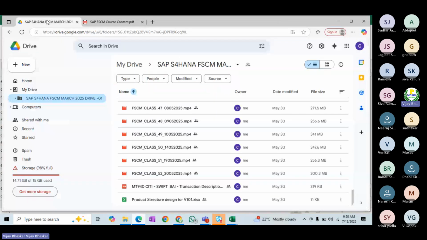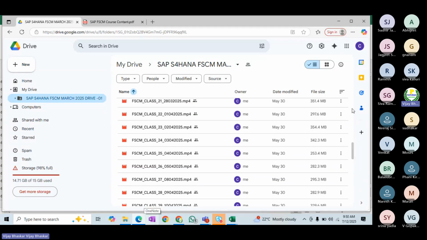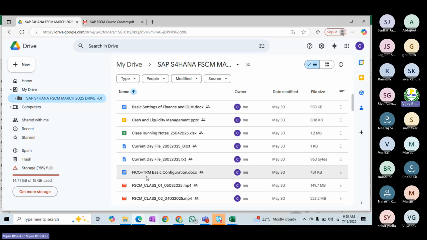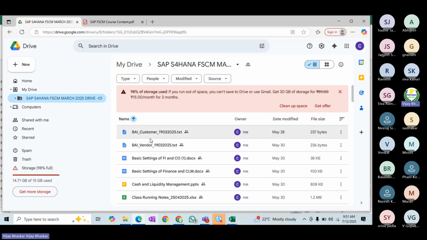Because somebody was asking, right? See, the class running notes, which is already a product type structure. Now you can see the current day EBS file. One second, let me go up here. Now you can see FICO TRM basic configuration. Then if I go up here, basic customization, FICO basic settings, and cash and liquidity management. Configuration steps you will get as separate documentation. This is a Word document for each and everything. Then for money market you will get a separate document, and towards the end you will have one final document.